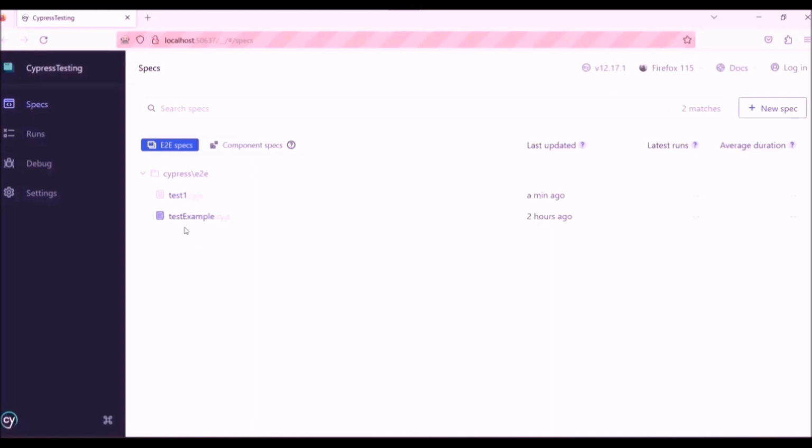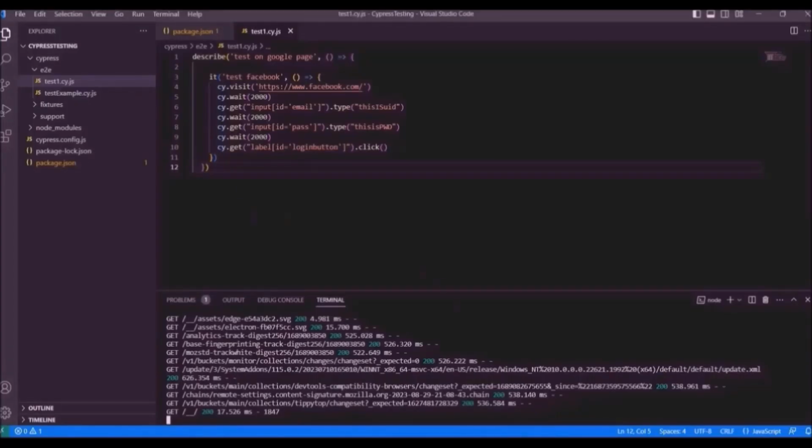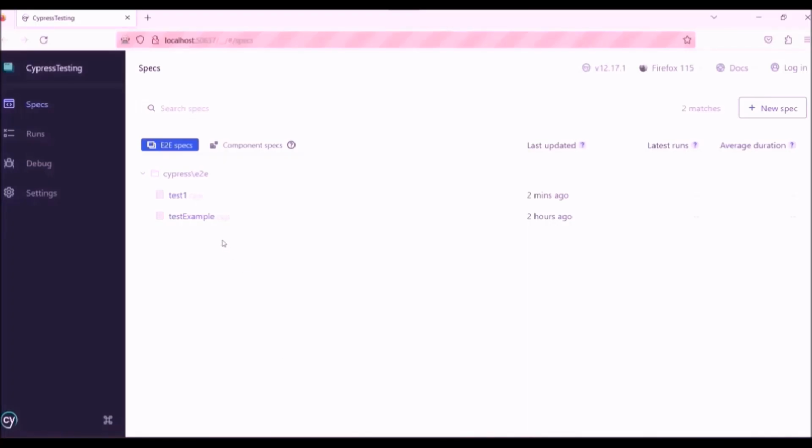Now we have two test cases over here. test1 is the test case we created, and the example spec was the test case which was already there by default. If we go to VS Code, we can see these two test cases inside the e2e folder. So these two test cases are displayed here. Now we have to choose whichever test case we want to execute. Since we are going to execute test1, let me click this.